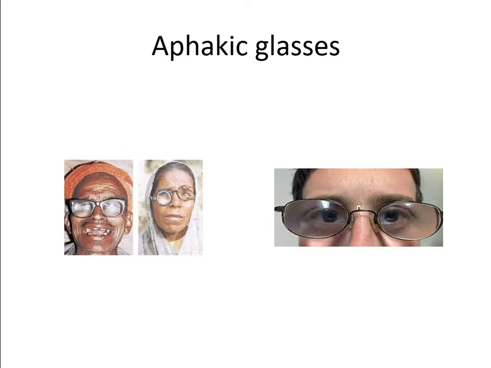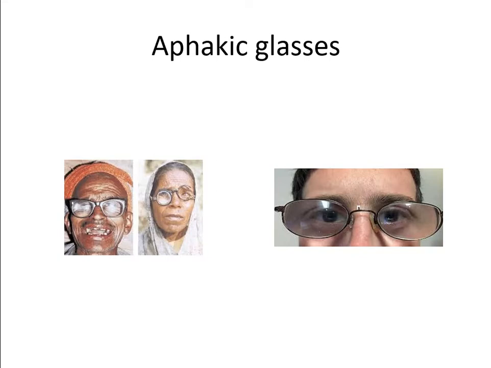First and foremost and easiest option is extra-capsular spectacles. They will have problems like magnification. In unilateral aphakia, if the patient is having it, they will have anisometropic diplopia, and there will be tilting of the glasses, and there will be heaviness of the glasses. The limitation of the field of vision will be there.